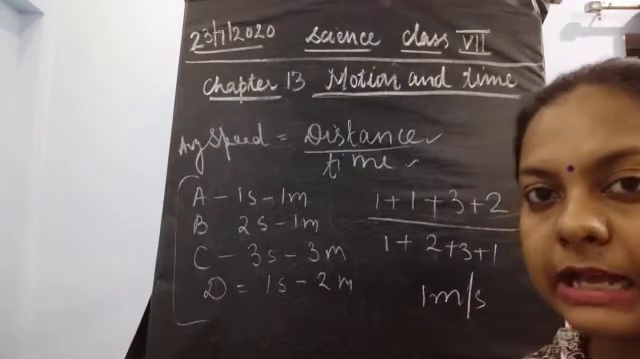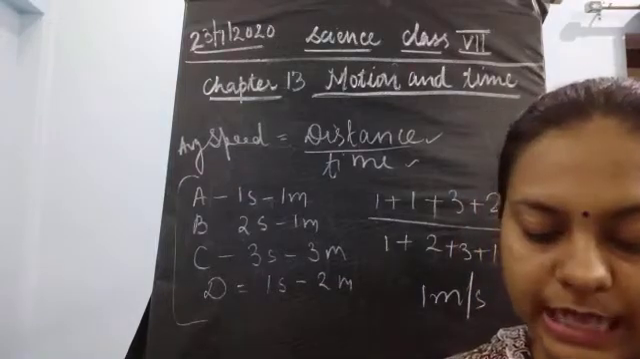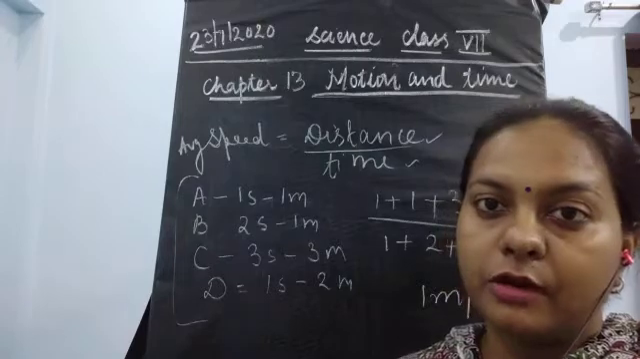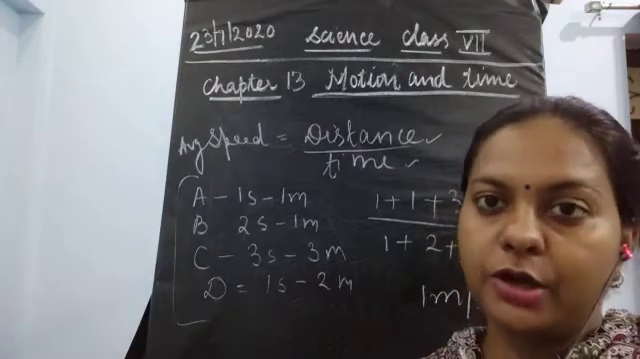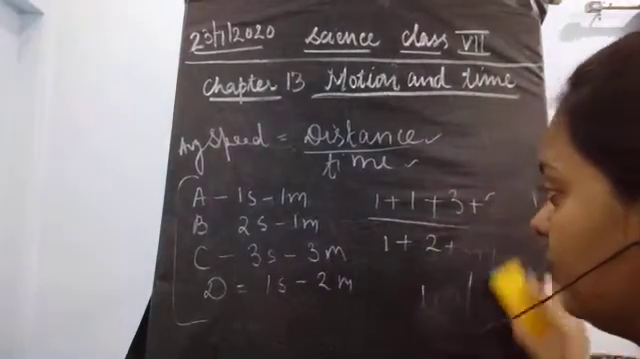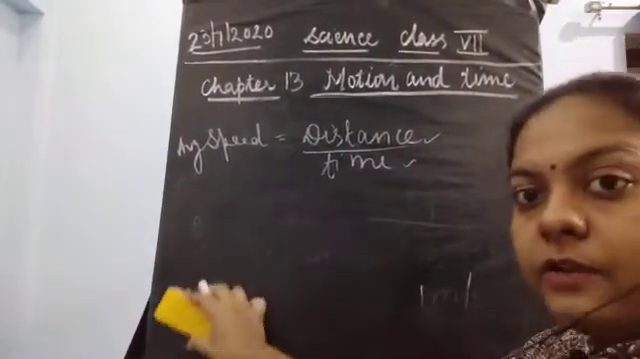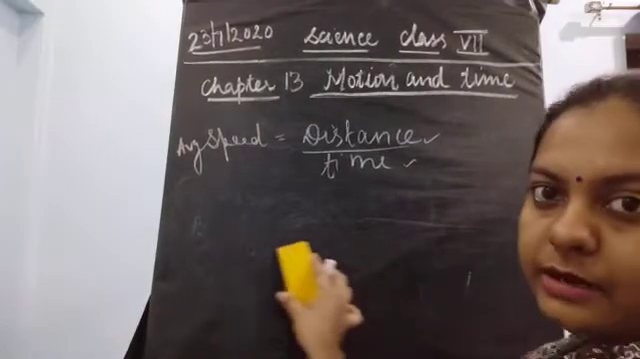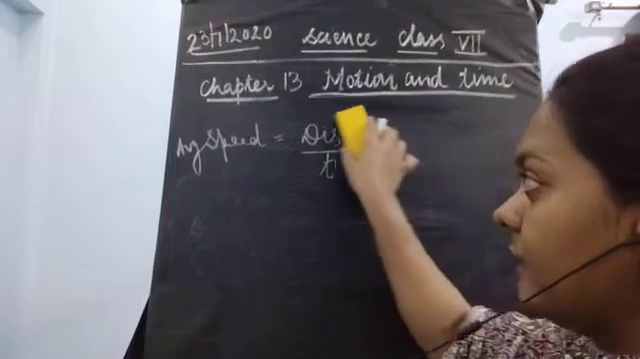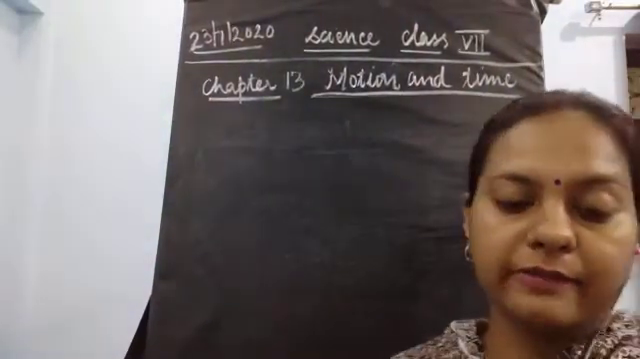So it means that the average speed of any vehicle is calculated using the total distance travelled upon the total time taken. We are not going to take out the speed individually. We are just going to add up the data and then find the average speed. Okay, so this was about average speed.